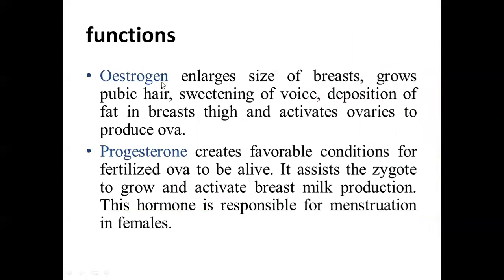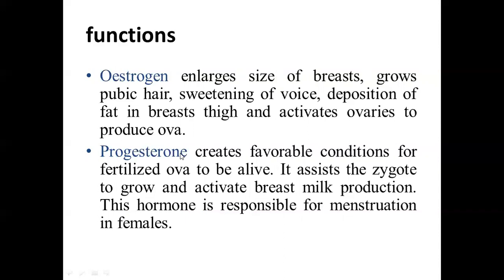The function of estrogen is to enlarge the size of the breast in females, grow the pubic hair, which is the hair in the private part of the female, deepen the voice, deposit fat in the breast and thighs, and activate the ovaries to produce the ova. During puberty, all these functions begin in females with the help of the estrogen hormone. And next one is progesterone.